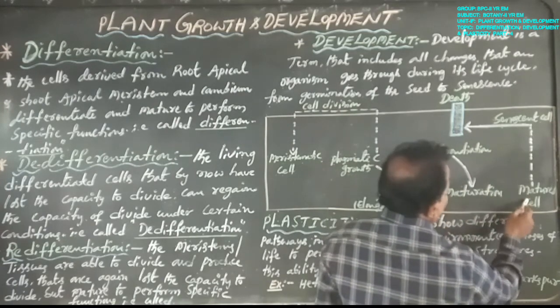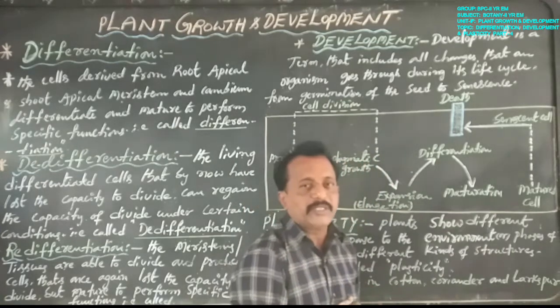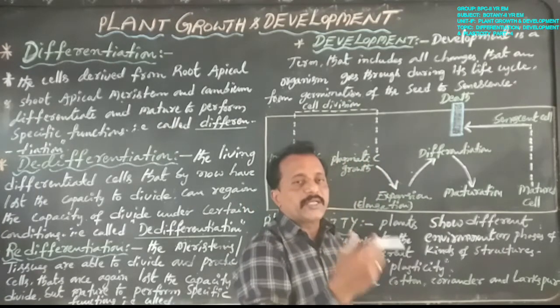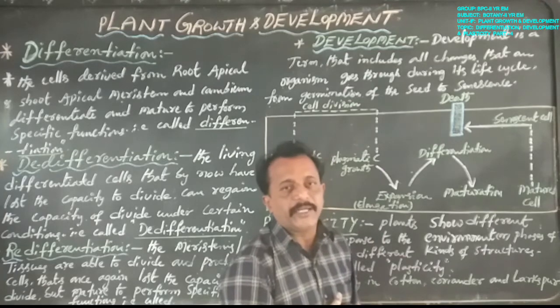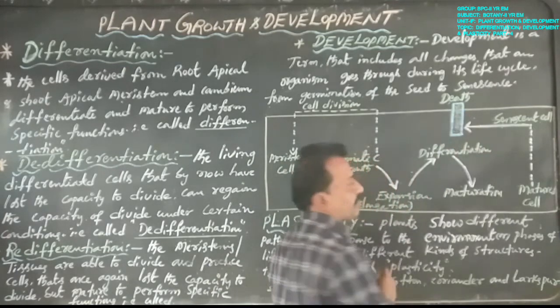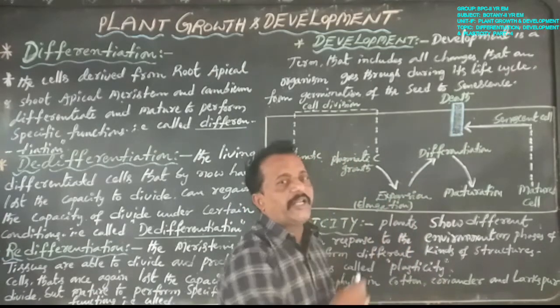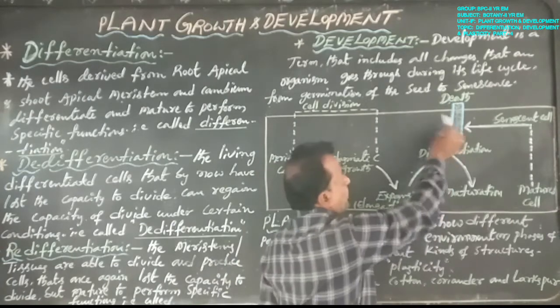Some of the matured cells then become senescent, and those matured cells reach the end of their life cycle. After some time, those cells eventually die, that is death.